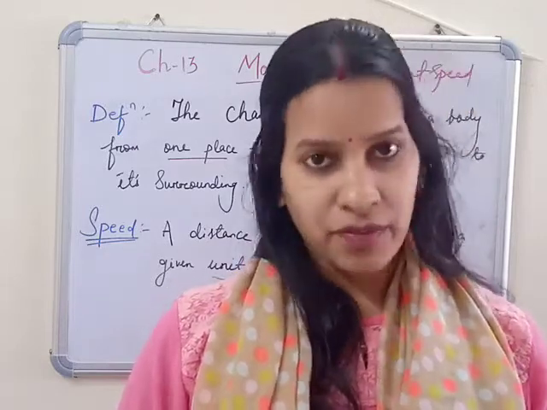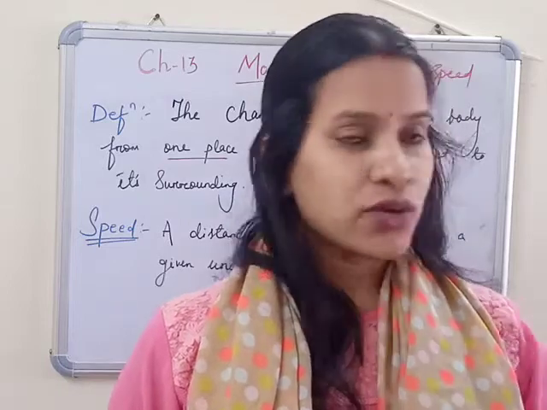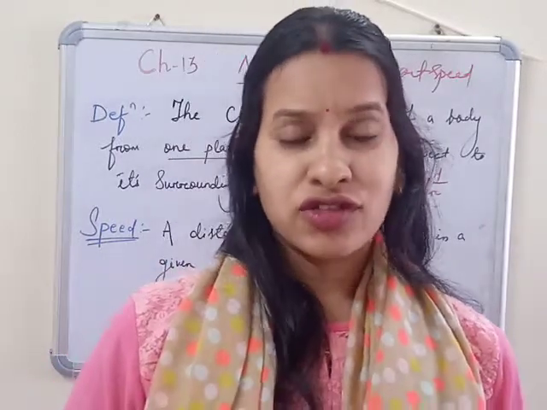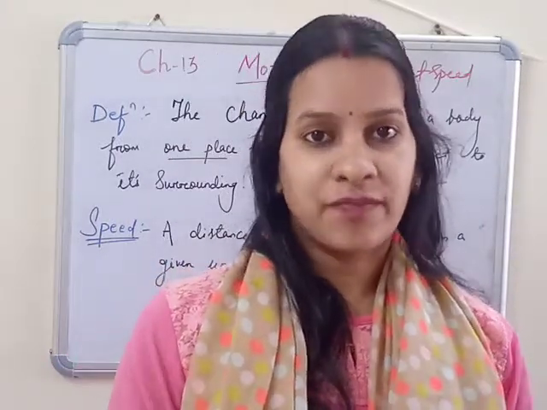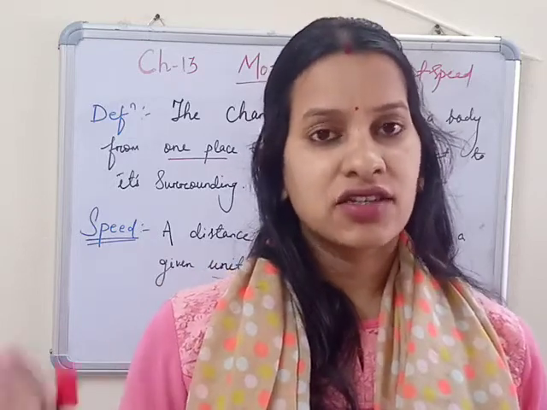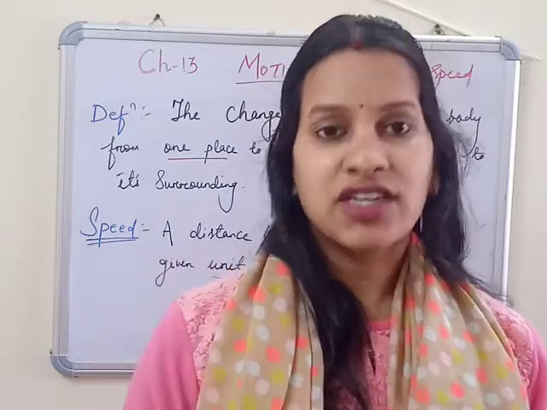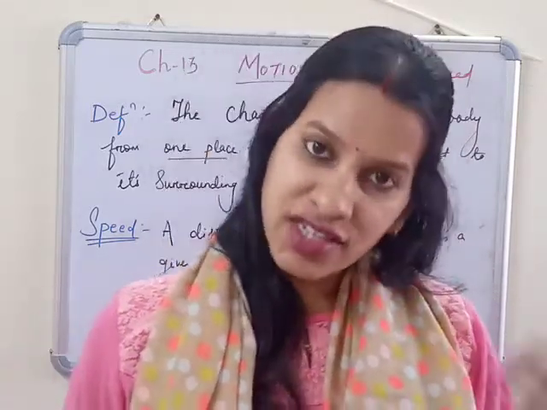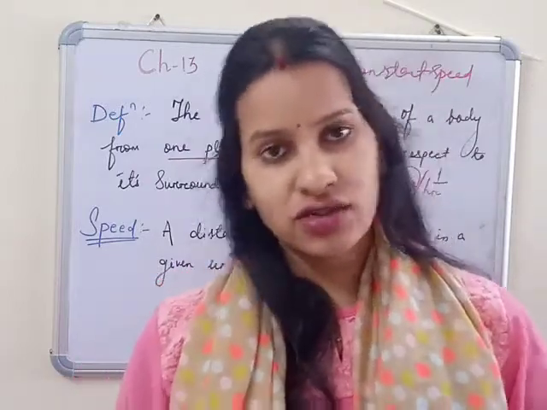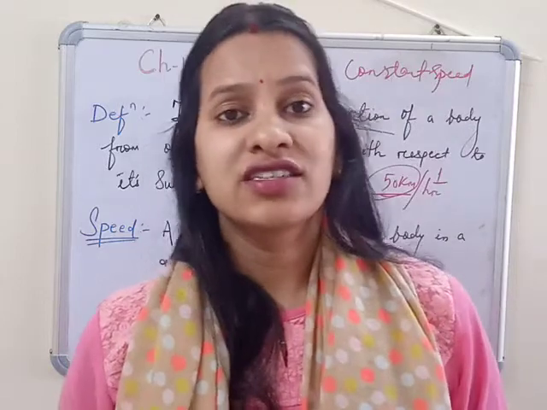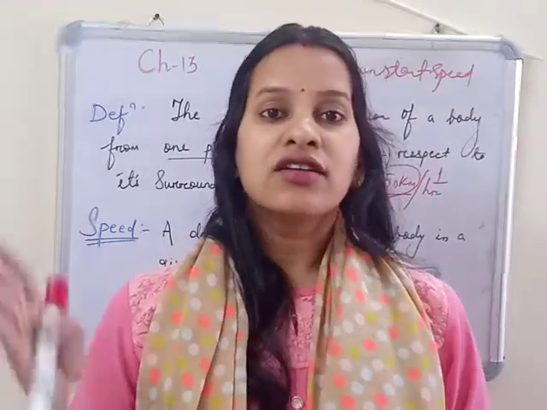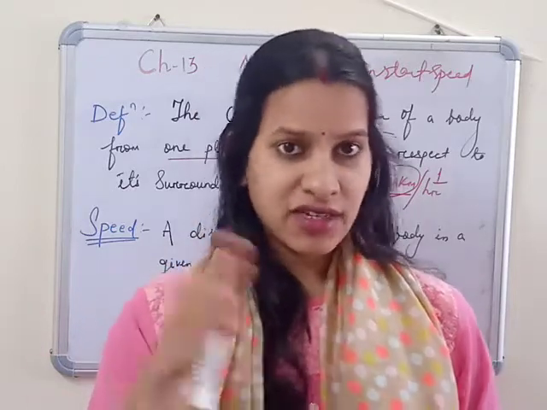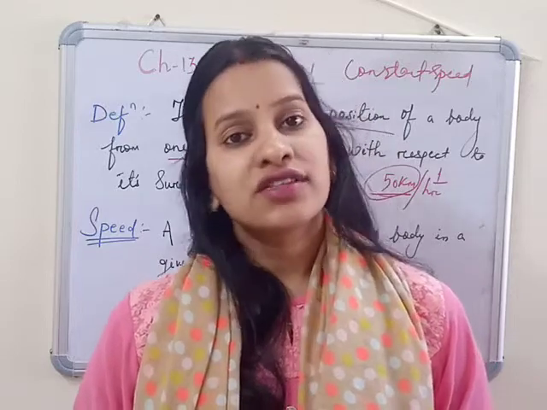But if I compare with a butterfly or any flying object like a bird, sometimes they become slow, sometimes fast in motion. So that is not called constant because their speed is changing. If the motion constantly changes, slow or fast, then fast and slow, we say they are not at constant speed. If the object covers the same distance in the same interval of time again and again, we say constant speed.